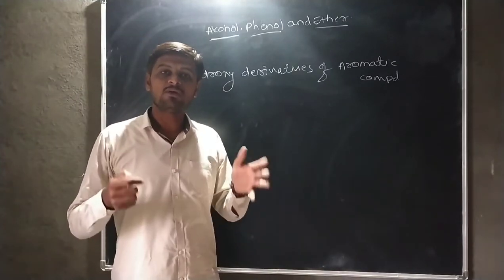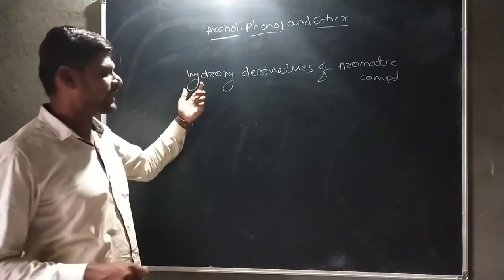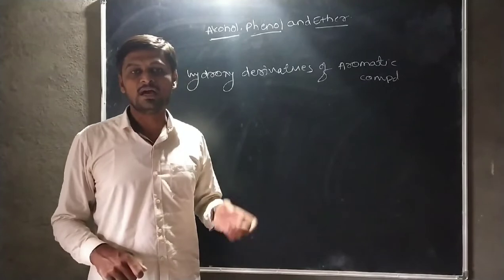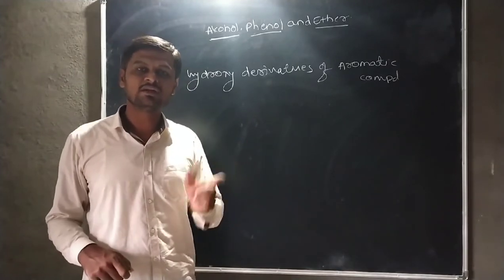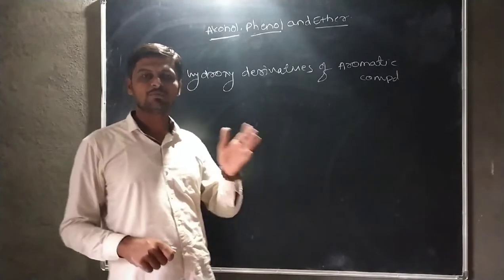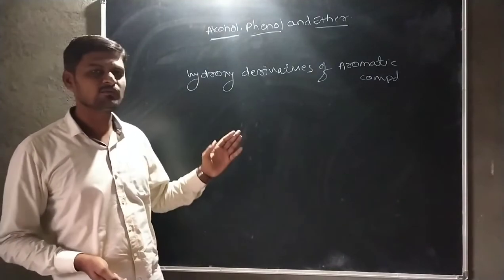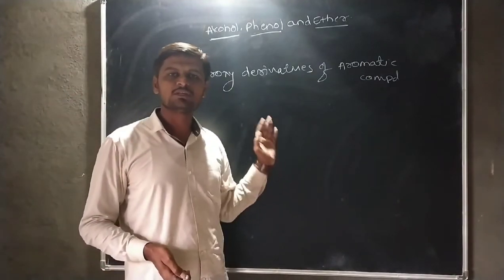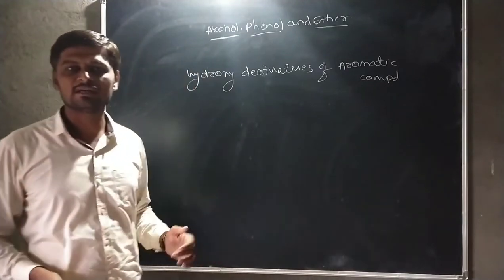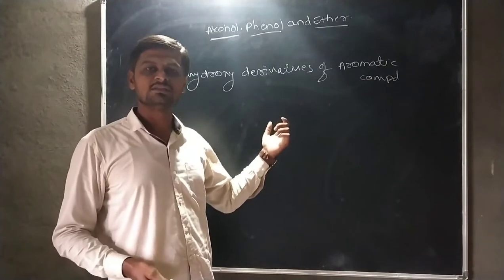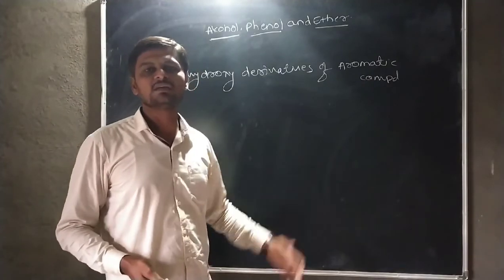That means if a hydroxyl group is directly attached to an aromatic compound or aromatic ring, and here we consider the general aromatic ring as benzene. That means if a hydroxyl group is directly attached to an aromatic ring, here aromatic ring means benzene. This is a revised definition.